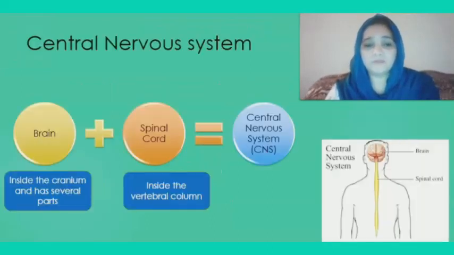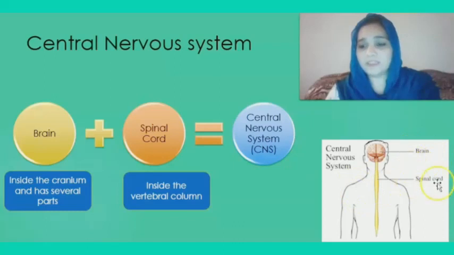Central nervous system basically consists of brain and spinal cord. Brain is present inside the cranium and has several parts, while spinal cord is present inside the vertebral column. Both of them are collectively known as Central Nervous System or CNS. Here is a diagram that shows the location of brain and spinal cord in the human body.